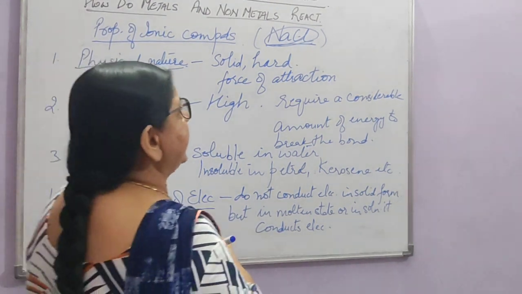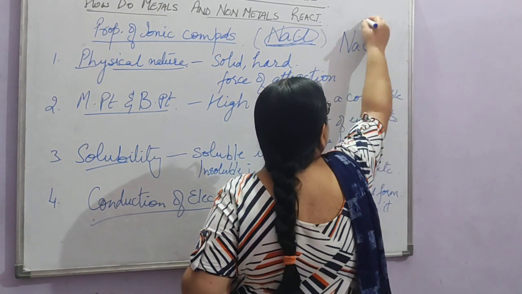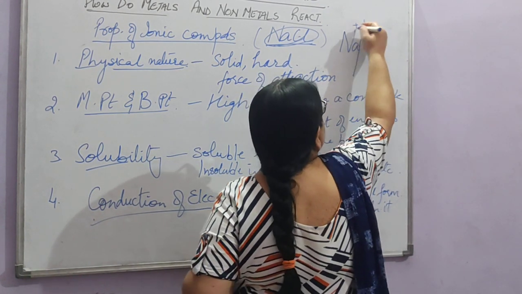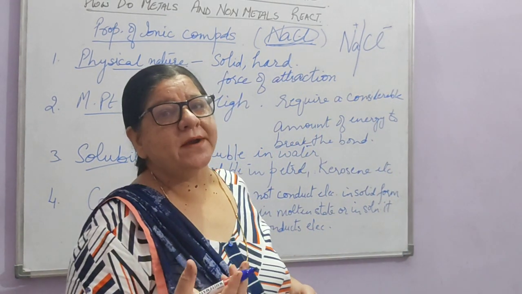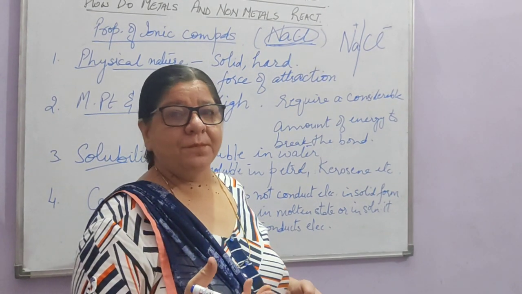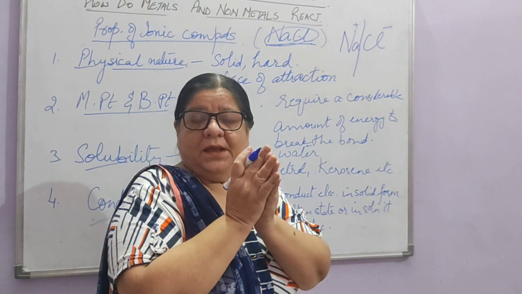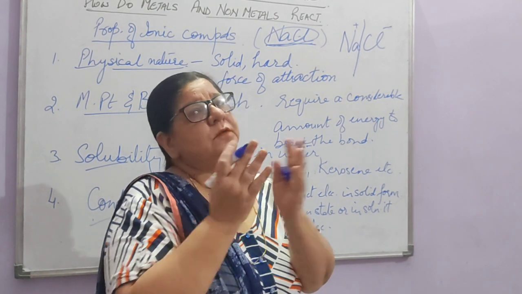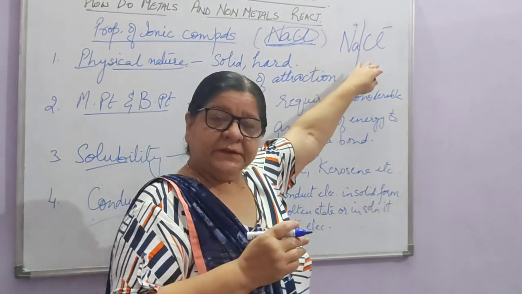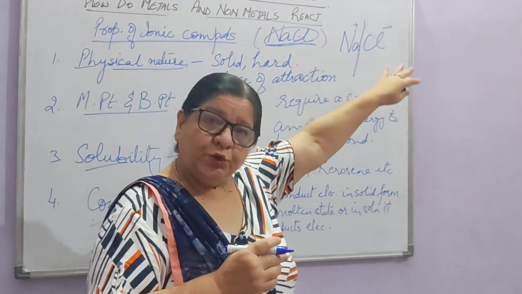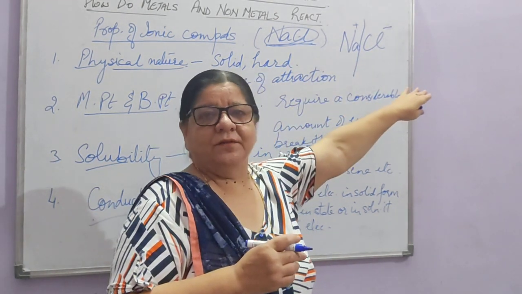Now what happens actually in solution form, this NaCl will break into ions, and you know, to conduct electricity charges are required. It has to be in the ionic form, right? So in the solid form it is rigid, there are no free charges, so no electricity will be conducted. But when it is in the molten state or in the solution form, it will break down into ions.